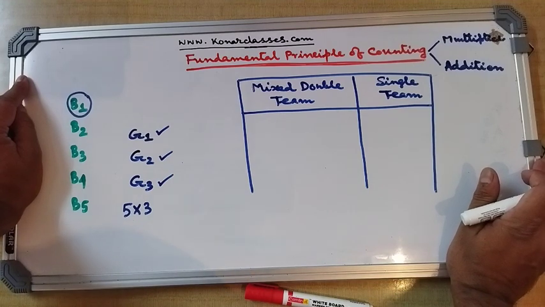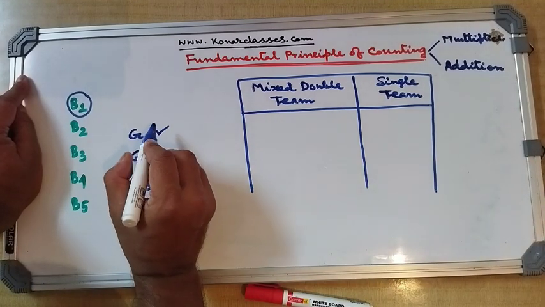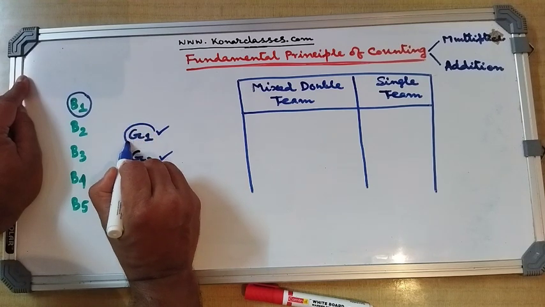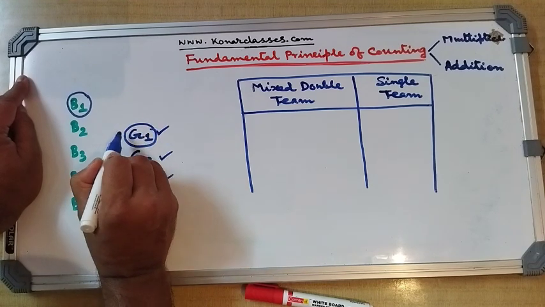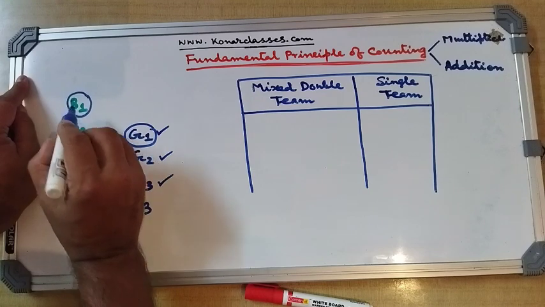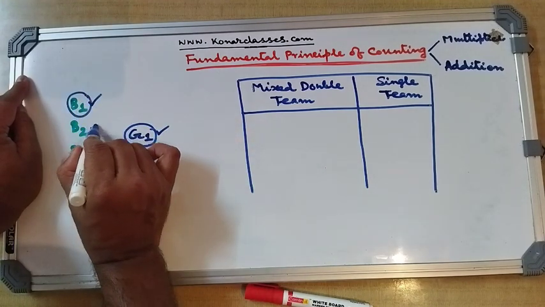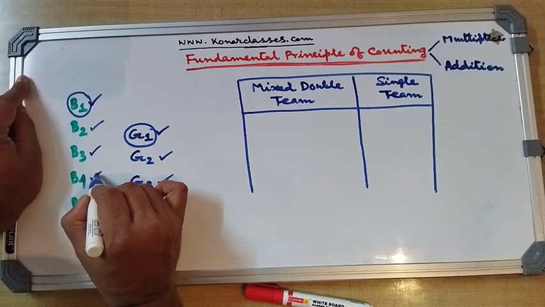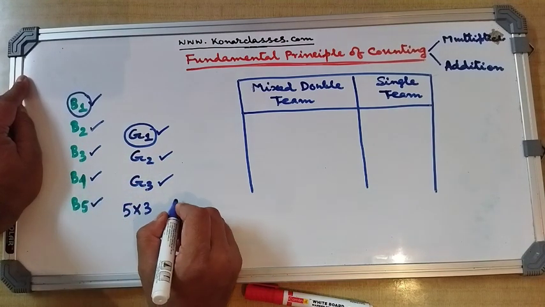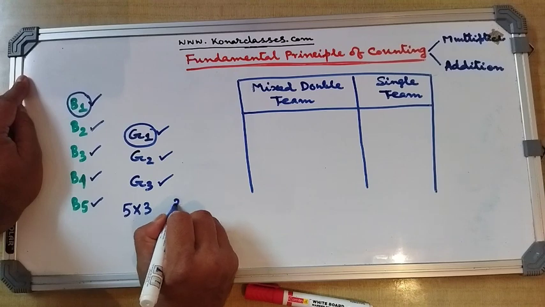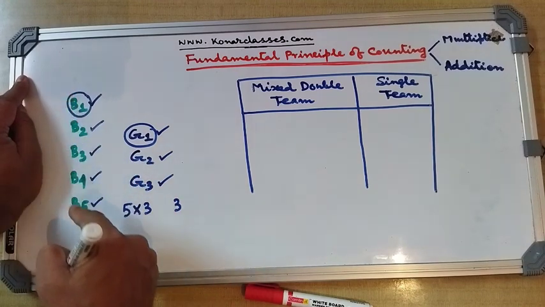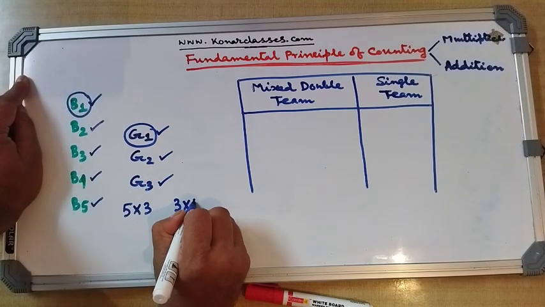In a similar manner, we can also think the other way. Suppose we choose a girl first, G1, and corresponding to this girl G1, we can select boy B1 or B2 or B3 or B4 or B5. That means for each of these girls, we can have a choice of selecting any of these boys. So in this case, it is 3 into 5.